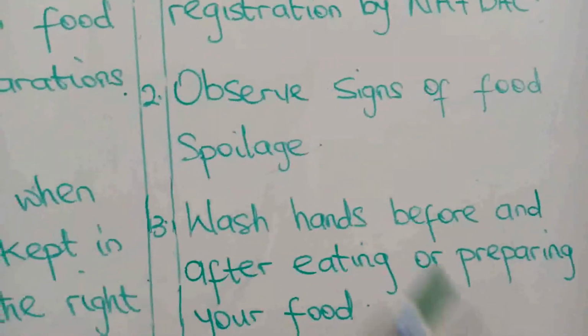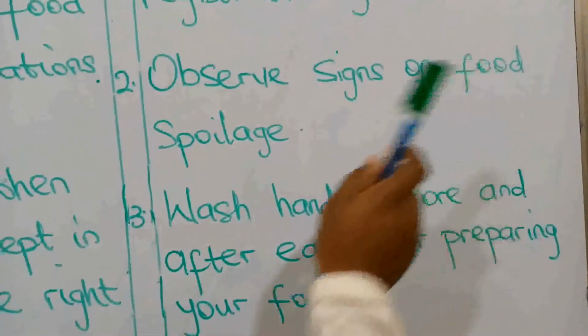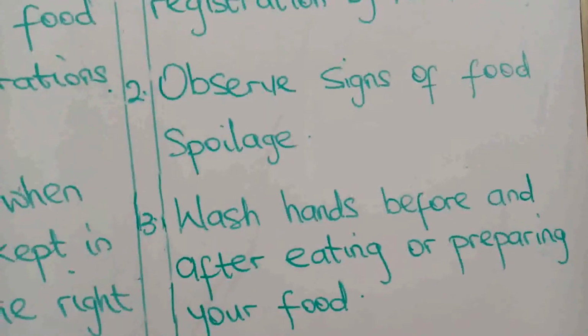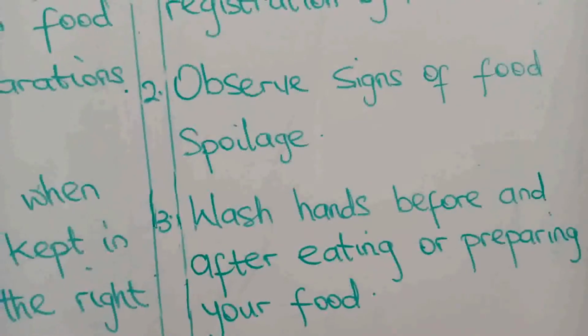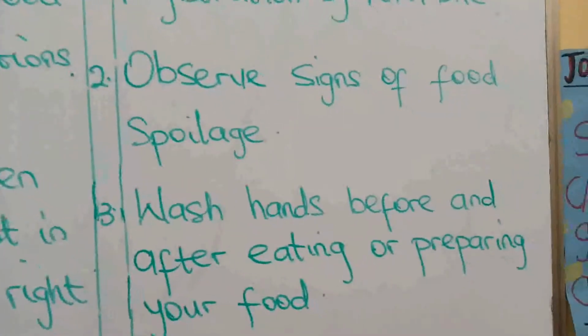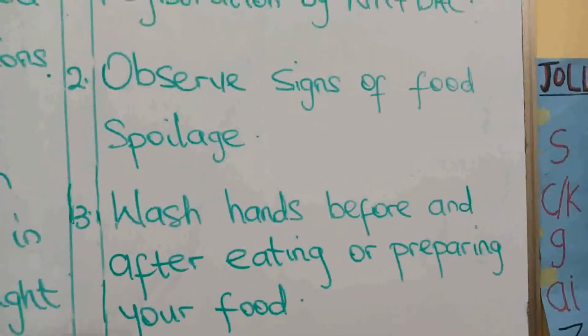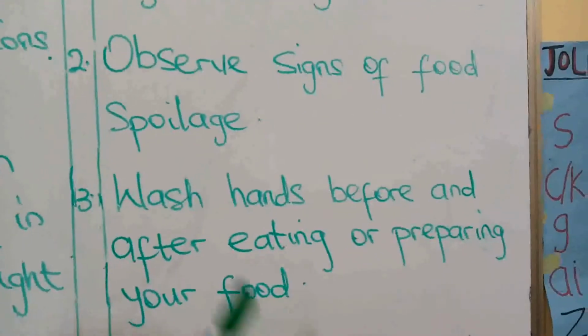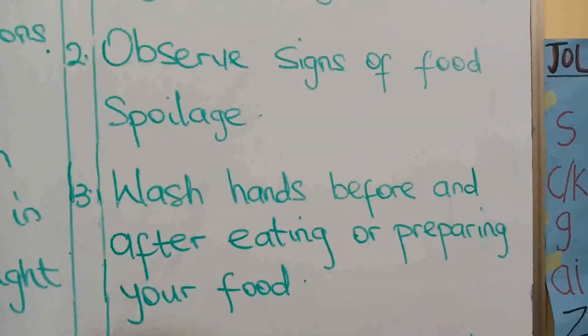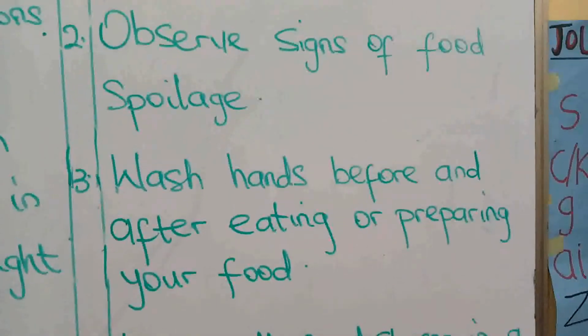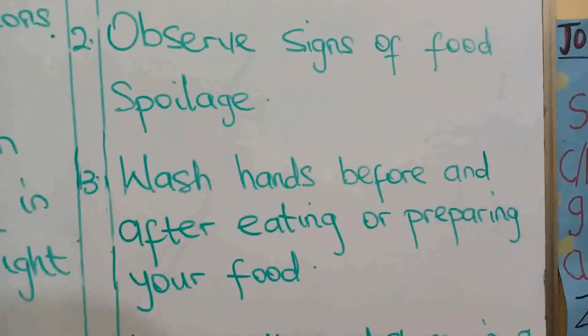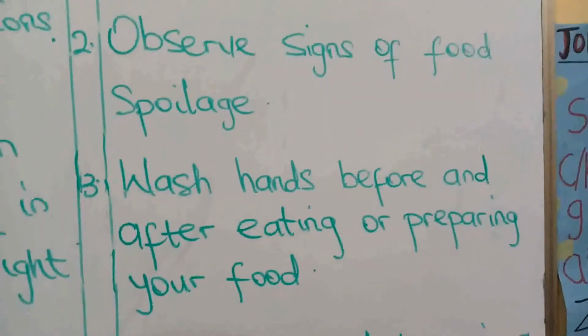Number two, observe signs of food spoilage to know whether the food you want to consume is already spoiled or not. Number three, wash your hands before and after eating or preparing your food.